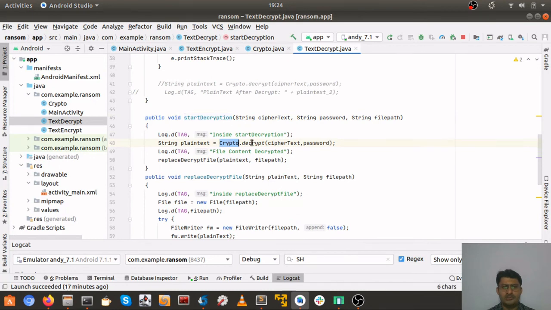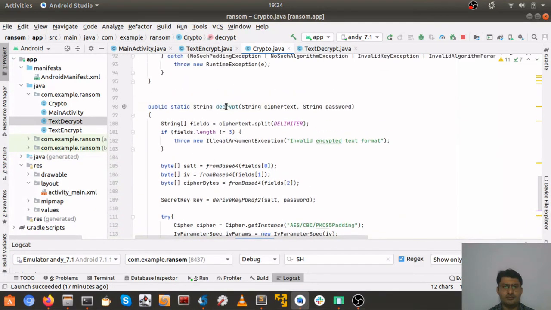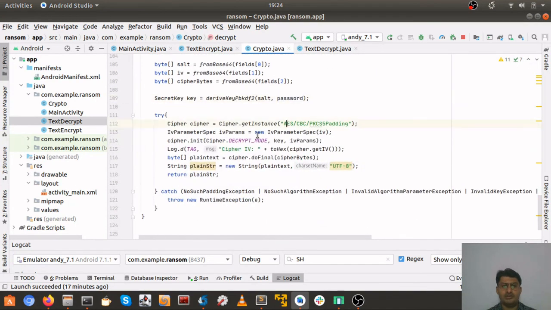Here we just call crypto.decrypt. So here is the crypto function, the crypto decrypt function, and in here we take the salt, and this is the cipher bytes, the end part. We again derive the key using salt and password, again the basics that I explained earlier, and everything is the same, and we use decrypt mode, and inside the doFinal function we send in the cipher bytes, and in return we get plain text.